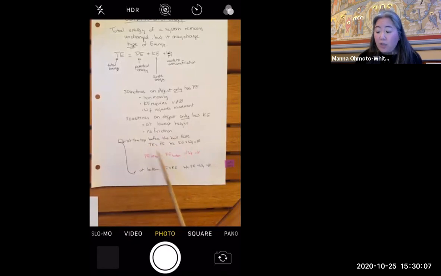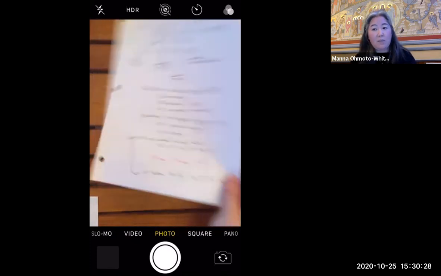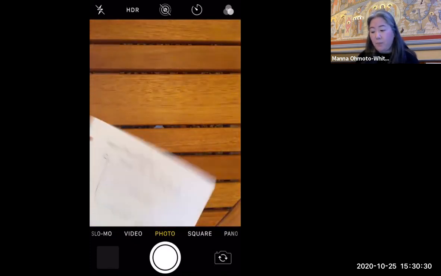Well, if my total energies remain the same, and at the top, my total energy is equal to potential energy, and at the bottom, my total energy is equal to kinetic energy, by the transitive property of mathematics, my potential energy at the top of the hill is going to be equal to the kinetic energy at the bottom of the hill. So this will enable me to figure out things like how fast my ball should be going at the bottom of the hill.